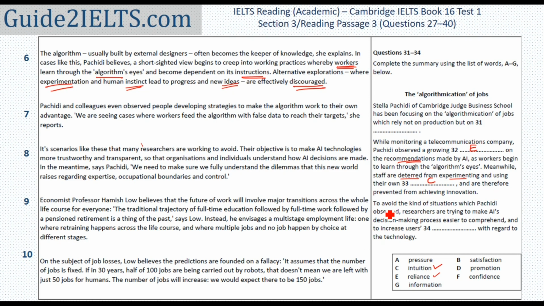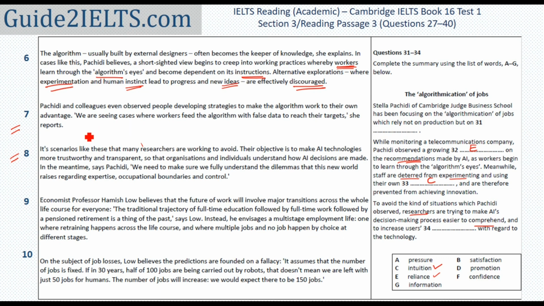Let's continue. To avoid the kind of situations which Pashidi observed, researchers are trying to make AI's decision-making process easier to comprehend and increase users something with regard to the technology. Let's look for the main keywords. The answer would obviously be in the 7th paragraph or in the 8th paragraph. The researchers are trying to do something to AI's decision-making process. One, they are trying to make the process easier to comprehend, easier to understand, and increase something with regard to technology. That is what we are looking for. Let's start scanning the passage.